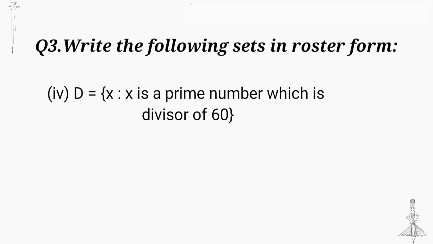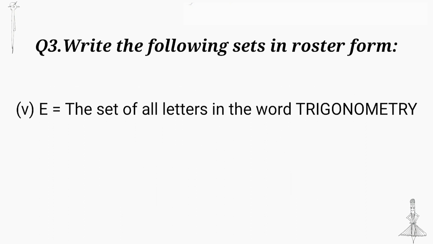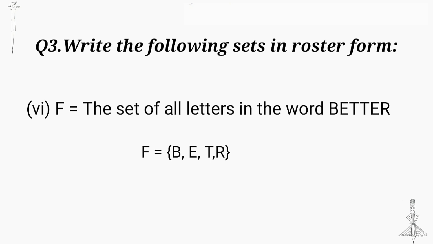Divide 60 by the smallest prime numbers. We get 60 is equal to 2 into 2 into 3 into 5. Then the set becomes {2, 3, 5}. The set of all letters in the word trigonometry. We know inside a set no letters or numbers are repeated. Next question, convert a roster form to set builder form.